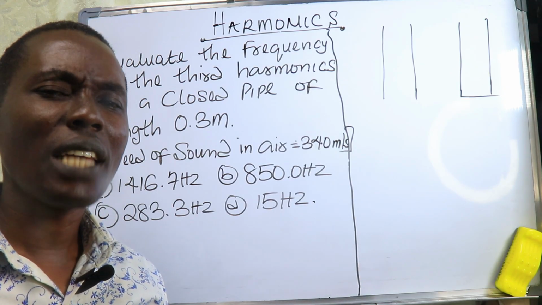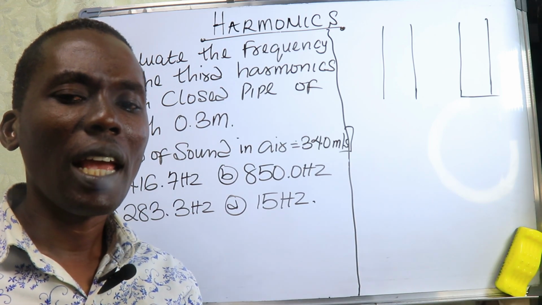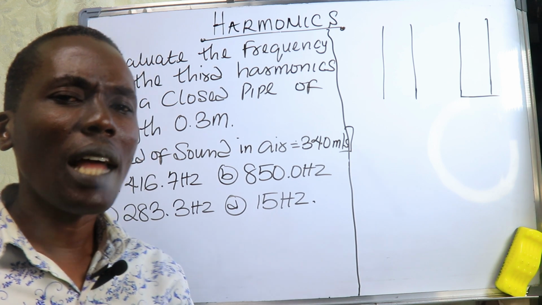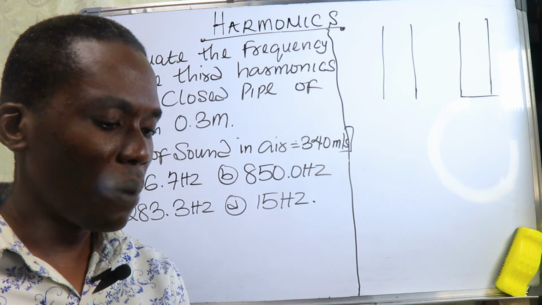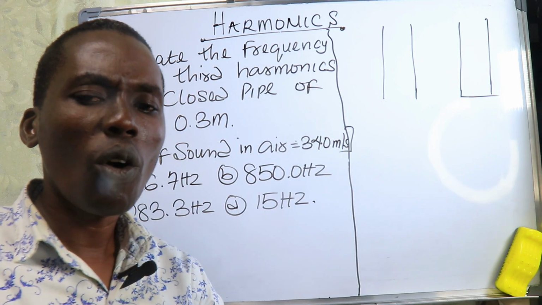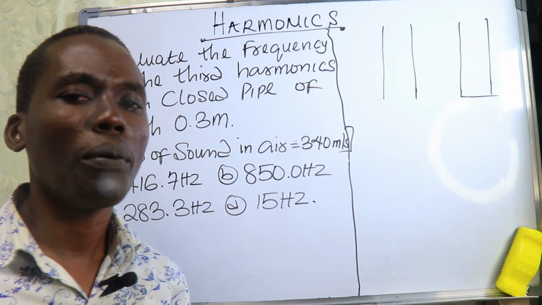Now, when sound pass through any pipe, when air go vibrate inside that pipe, that air wey vibrate inside that pipe go produce wetin we dey call longitudinal or stationary wave along the length of that pipe.